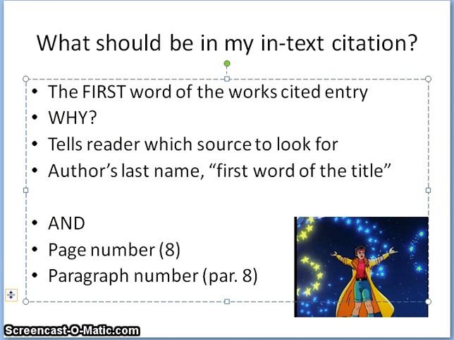So if it's a web source, you're oftentimes going to have a paragraph number, and if it's a book, you'll have a page. Now, if you're looking at a source that does not have pages or paragraphs, like you're watching a movie, then you're just going to leave that part out. I should know from your works cited that it's a film that you're talking about. Alright, so now you know what an in-text citation needs to look like. You know that you always need to include one for all the information you're getting from your sources.